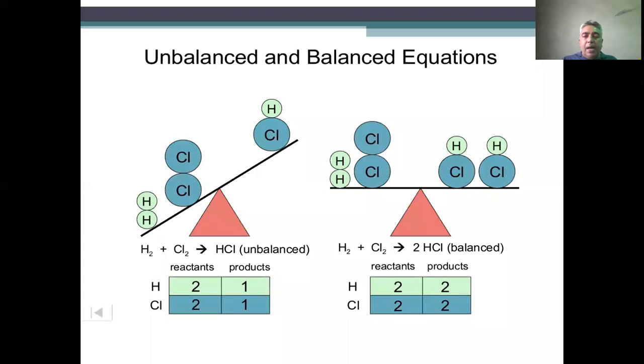Unbalanced and balanced equations. In the first, hydrogen plus chlorine gives HCl. That is unbalanced because on the left there are 2 atoms of hydrogen and 2 of chlorine, and on the right 1 atom of hydrogen and 1 of chlorine. Therefore the balance goes to one side, so it is unbalanced. In the balanced equation, 2 atoms of hydrogen and 2 of chlorine give 2 HCl. Therefore the reactants and products are equal: hydrogen 2 atoms, chlorine 2 atoms.